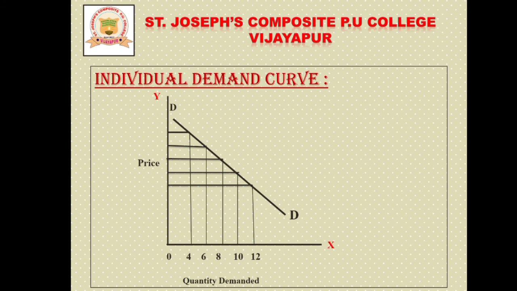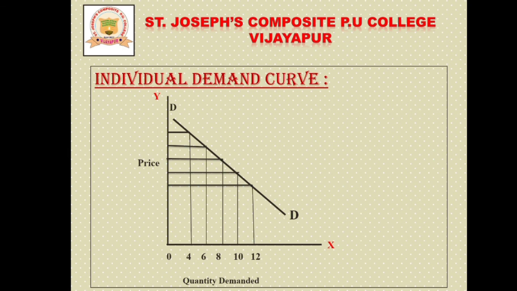Remember, under demand theory, the relationship between price and quantity demanded is always inverse, or in the opposite direction. If price increases, demand decreases, and if price decreases, demand increases. So this is the inverse, indirect or opposite relationship between price and demand.